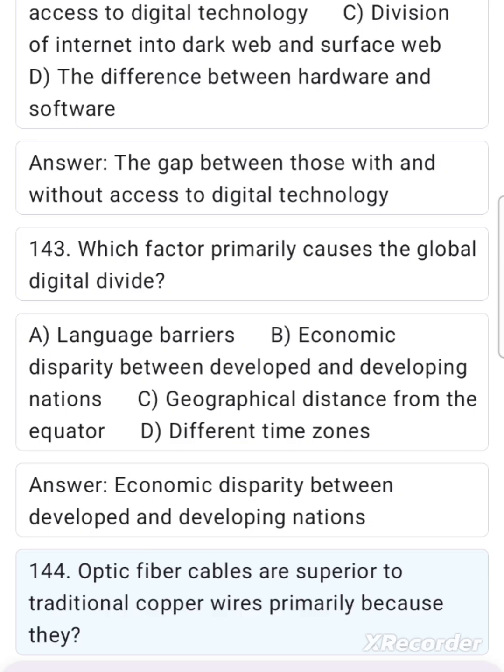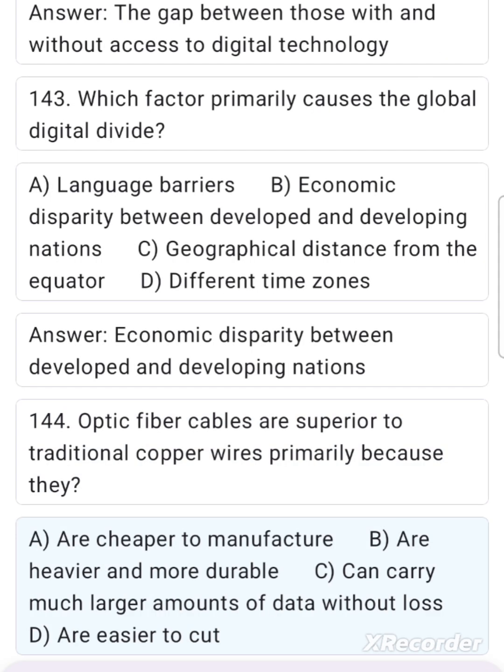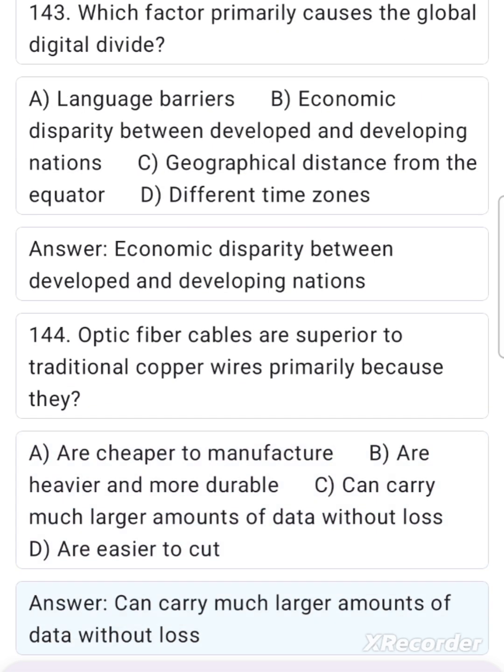144. Optic fiber cables are superior to traditional copper wires primarily because they A. Are cheaper to manufacture. B. Are heavier and more durable. C. Can carry much larger amounts of data without loss. D. Are easier to cut. Answer. Can carry much larger amounts of data without loss.